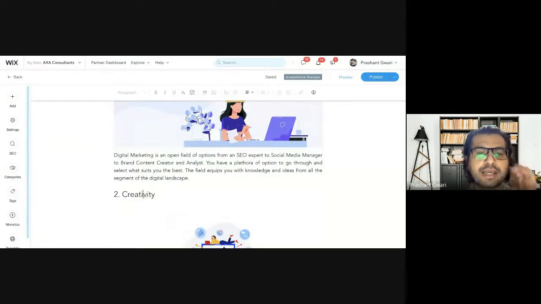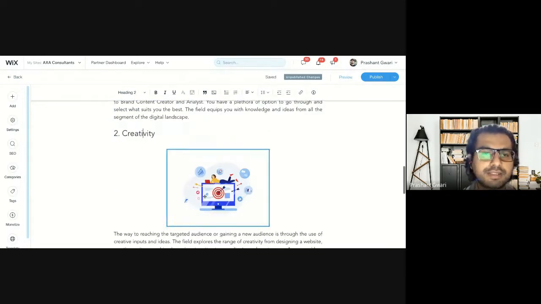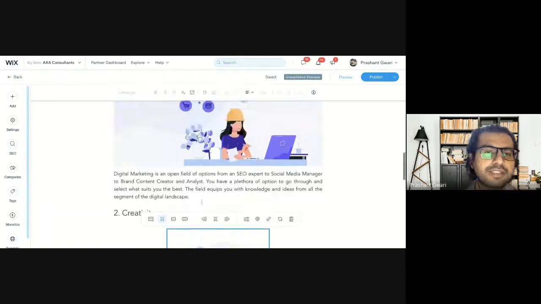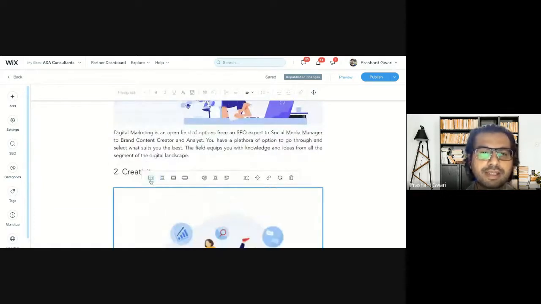Then same thing again. After this paragraph, I will create another subheading, and that subheading will also be in H2. It can't be on H1 or on a paragraph text. So it should be on H2 heading. Then this image, I will use the same size image. So I will go with this one like this again.